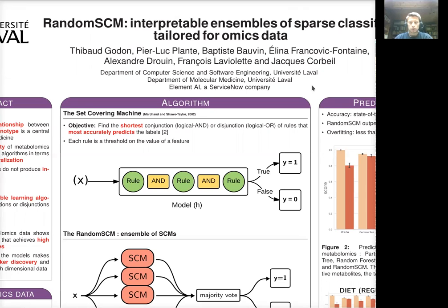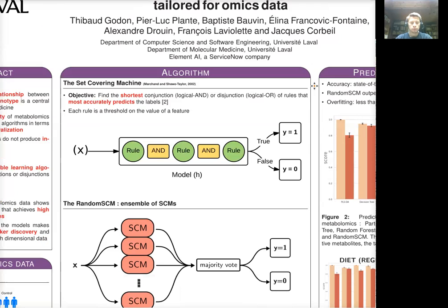The SCM is limited to learning a single conjunction of rules. We hypothesize that this may limit its ability to detect more complex biomarkers like metabolic paths. We therefore propose the random set covering machine.